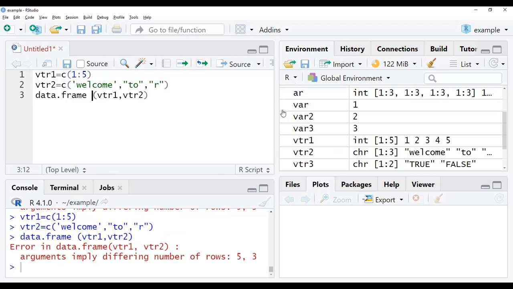Just a second, we'll work with this. Vector 1 you have 5 values, vector 2 you have only 2 values, and 3. So this is my data.